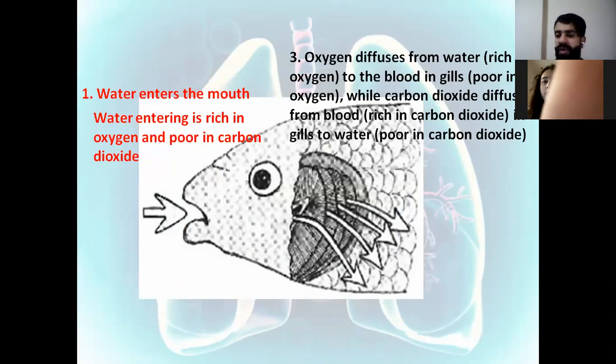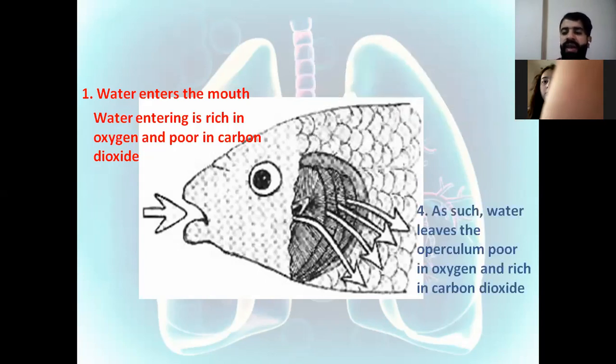Oxygen will diffuse from the water, the medium rich in oxygen, toward the blood in the gills, the medium poor in oxygen, while carbon dioxide diffuses in the opposite direction, from the blood that is rich in carbon dioxide to the water that is poor in carbon dioxide. And finally, the water leaves through the operculum, as we know, and this water is poor in oxygen and rich in carbon dioxide.